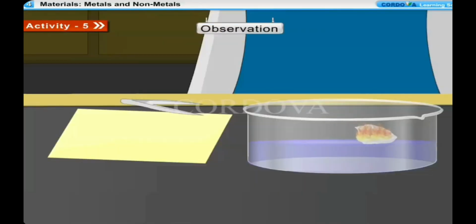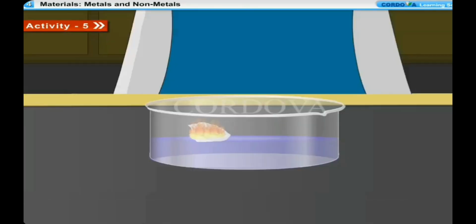Observation: the sodium metal floats on the surface of water and at the same time melts to form a silvery white ball. The silvery white ball of sodium darts over the surface of water with a hissing sound, producing tiny bubbles of hydrogen gas. The silvery white ball gradually becomes smaller in size and catches fire.